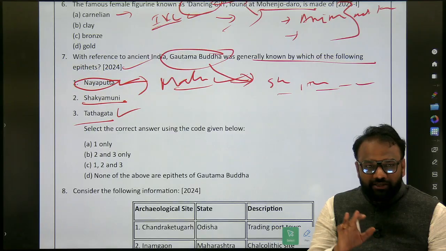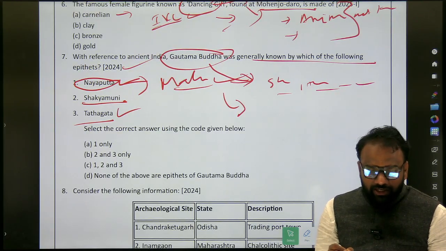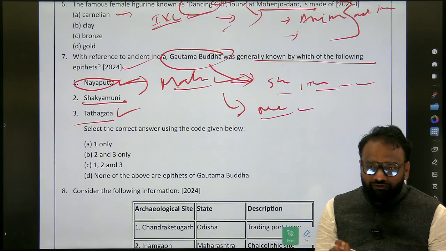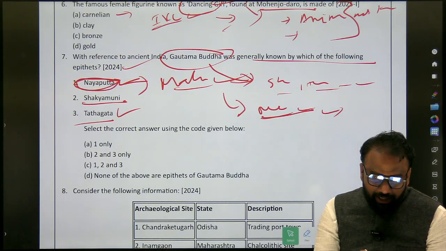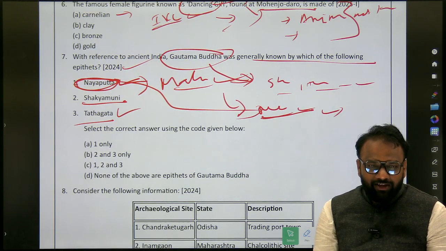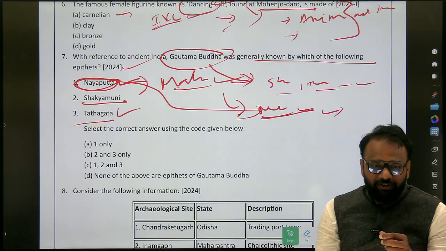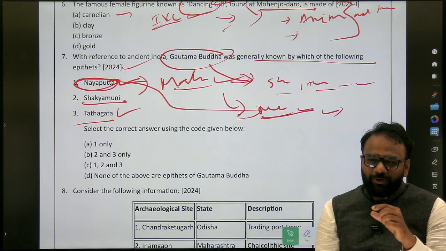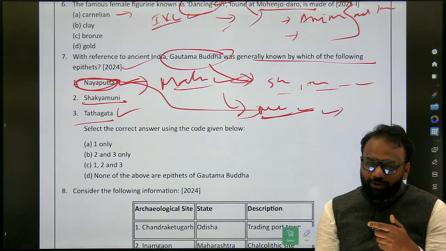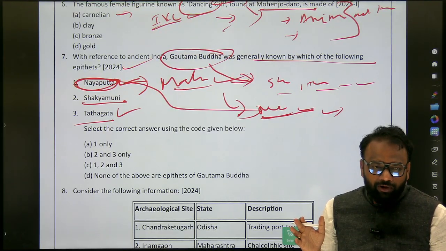As Gautama Buddha is a famous personality, we will also consider another religious leader, Mahavira, the other famous contemporary of Gautama Buddha. What are the alternative names used to refer to Mahavira? Because here we have seen Nataputta, which is associated with Mahavira. So we'll also make a list of other famous epithets used to refer to Mahavira. From this question we are preparing names used to refer to Gautama Buddha and names used to refer to Mahavira. That's it. There is a lot of other information about Buddhism and Jainism.